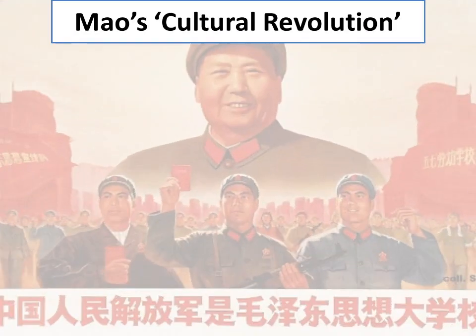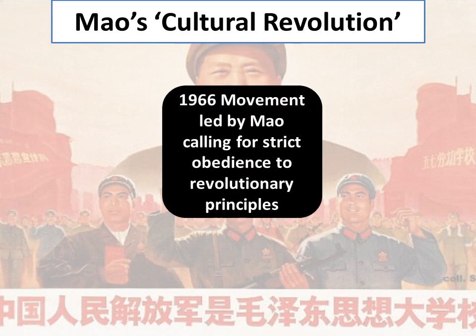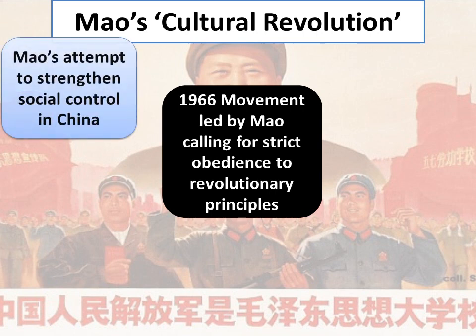After the failure of the Great Leap Forward, Chairman Mao came up with something called the Cultural Revolution. And what this was, was a 1966 movement led by Mao that called for strict obedience to revolutionary principles, which really meant strict obedience to Mao's teachings. This was Mao's attempt to strengthen his social control in China.